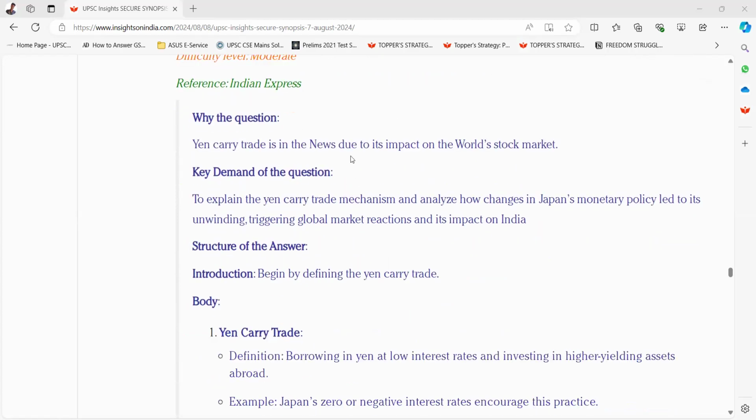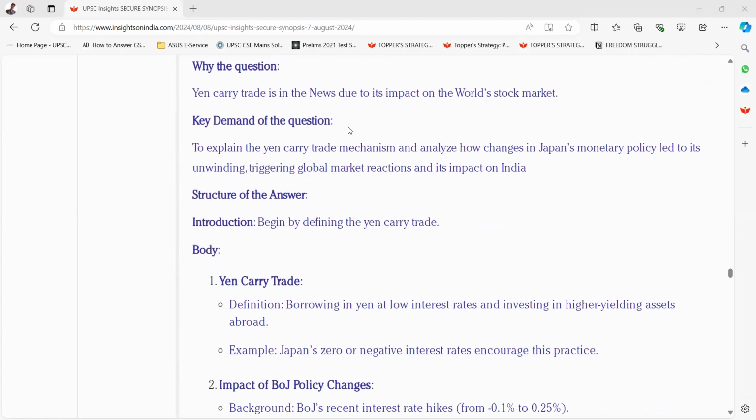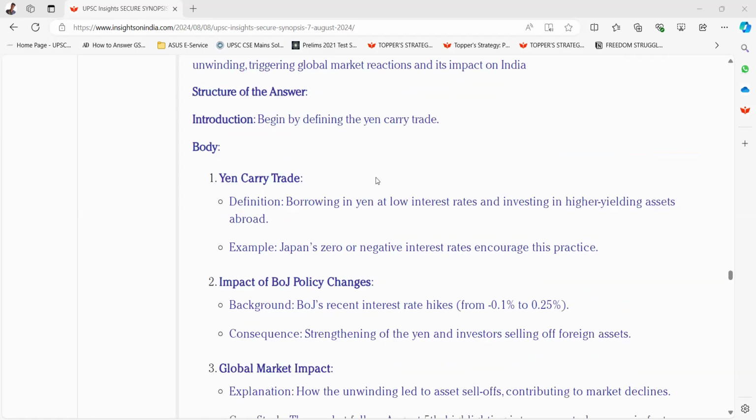Okay, why this question? Yen carry trade is in the news due to its impact on the world stock market. The key demand of this question is to explain the yen carry trade mechanism and analyze how changes in Japan's monetary policy led to its unwinding, triggering global market reactions and its impact on India. Okay, structure of the answer.